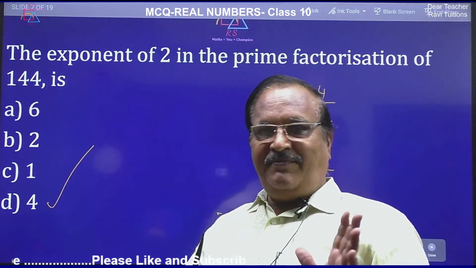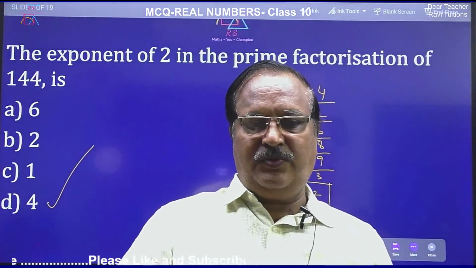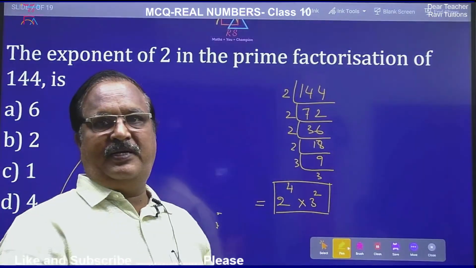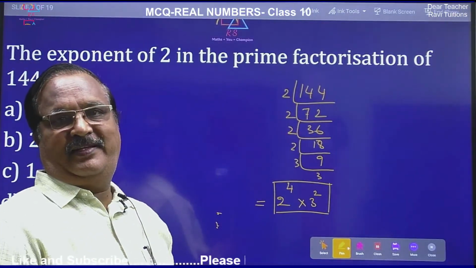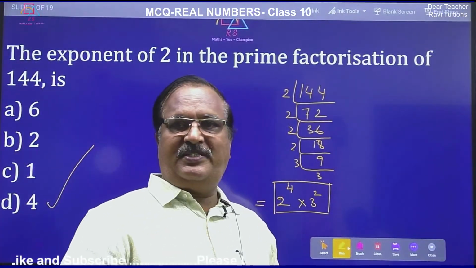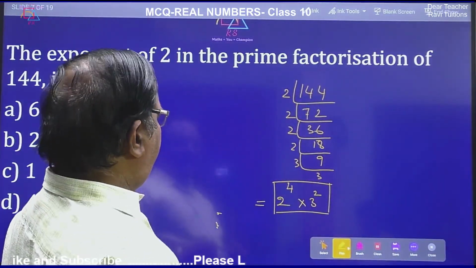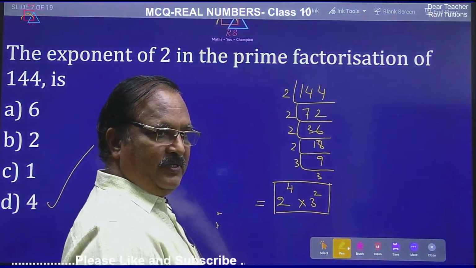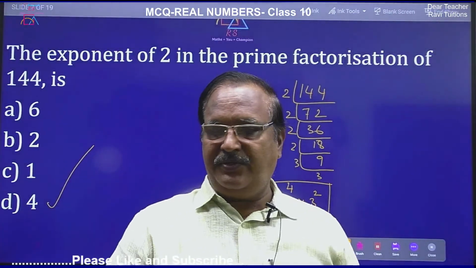So prime factorization plays a very major role in the first chapter. So there is every possibility that you may get a question on prime factorization. So the previous question is different and this question is different. Okay. So let me go to another question.